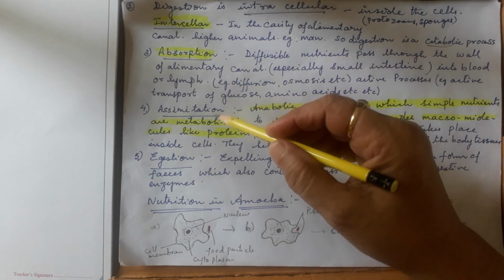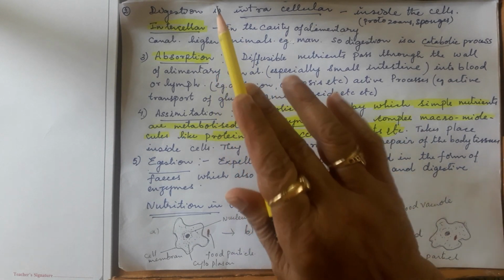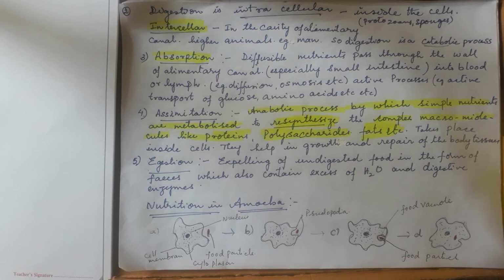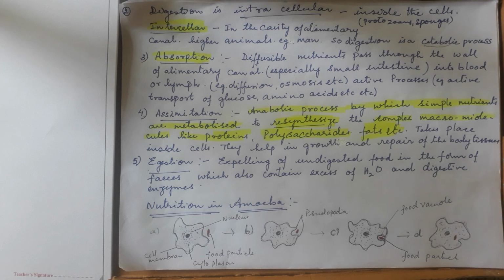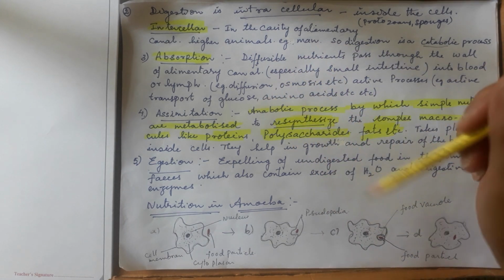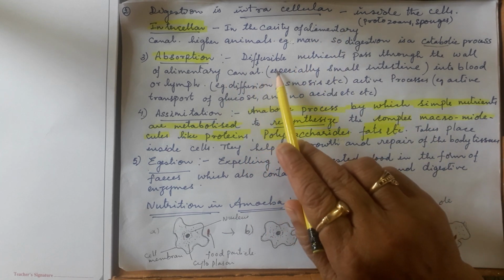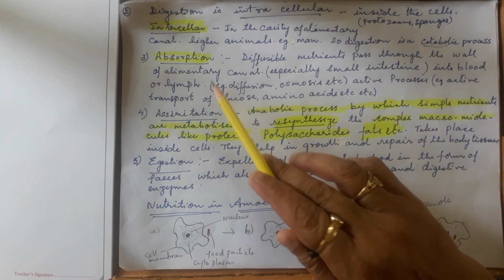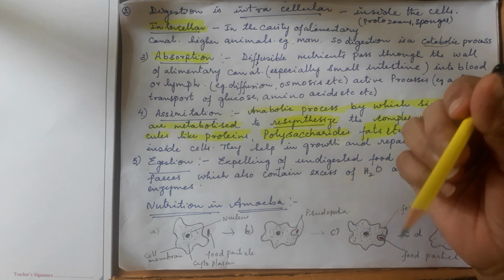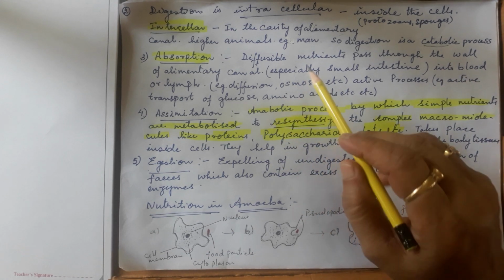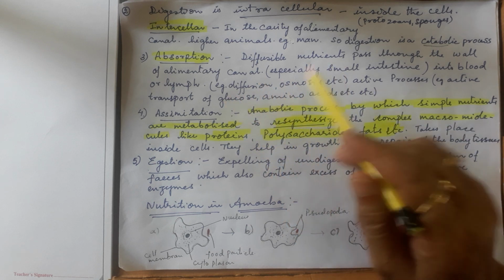Now let us see absorption. Food is digested, and now the food has to be taken up by the blood. That is called absorption. Absorption means the simple molecules are already formed and diffusible, and the nutrients pass through the wall of the alimentary canal into the blood and lymph. Diffusible means they can enter the body.